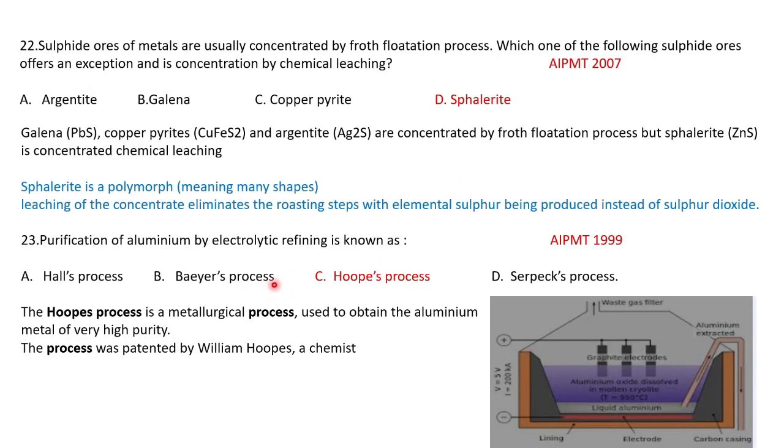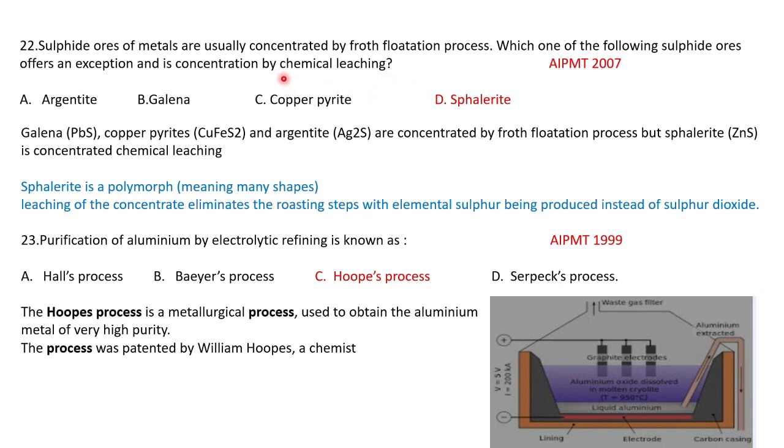Next question: sulfide ores of metals are usually concentrated by froth flotation, that we know, that is lead sulfide and zinc sulfide. We should remember those, but sphalerite, although it is also a sulfide ore, is not purified by the froth flotation process. It is purified by chemical leaching.